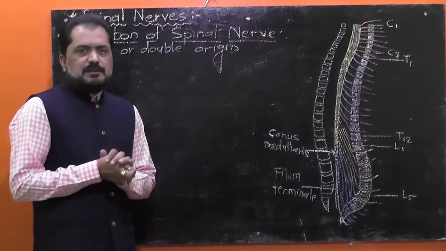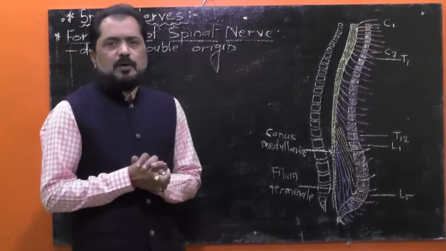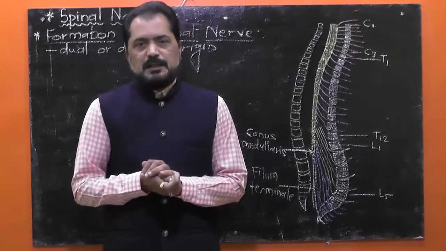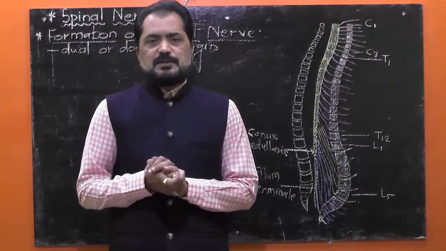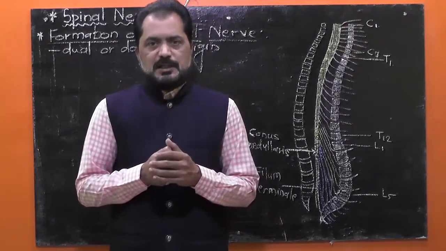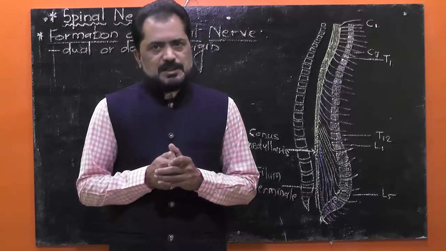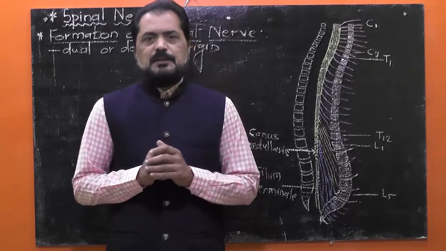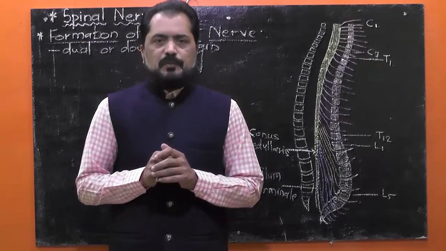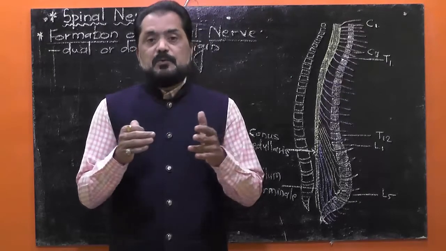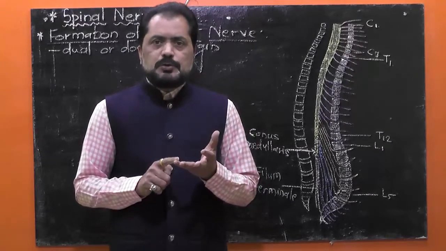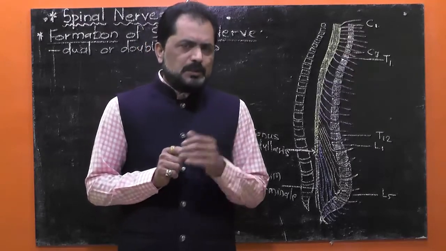It means the spinal nerves are formed by the union of two different structures, such as the dorsal root and ventral root. Listen, the spinal nerves are formed by the union, by the fusion of two structures such as dorsal root and ventral root. What does it mean?